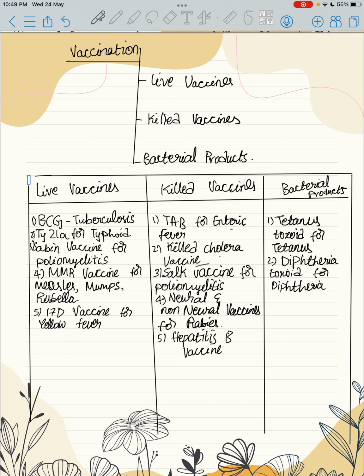Bacterial products: tetanus toxoid is given for tetanus, which is caused by Clostridium tetani, and diphtheria toxoid is given for diphtheria.